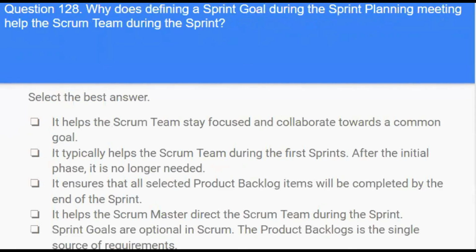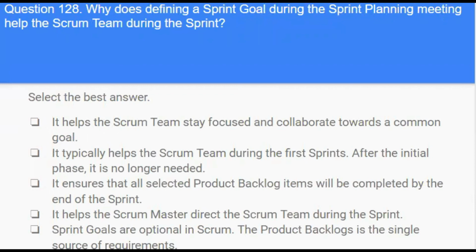Next question. Why does defining a sprint goal during the sprint planning meeting help the Scrum team during the sprint? Options. It helps the Scrum team stay focused and collaborate towards a common goal. It typically helps the Scrum team during the first sprints. After the initial phase, it's no longer needed. It ensures that all selected product backlog items will be completed by the end of the sprint.